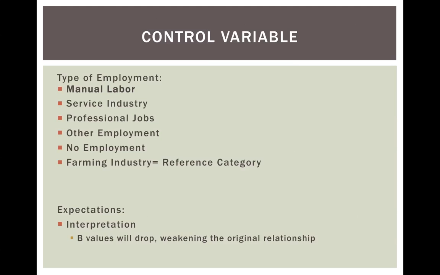We decided to use the control variable of type of occupation one has. We recoded Q95 as a dummy variable into 6 categories, which are manual labor, service industry, professional employment, other, no employment, and farmer. Farmer is the reference category because it has the highest number of respondents.